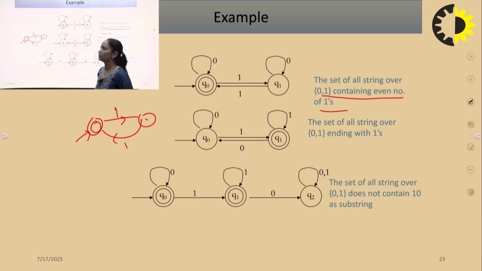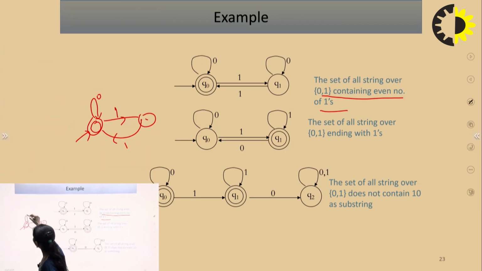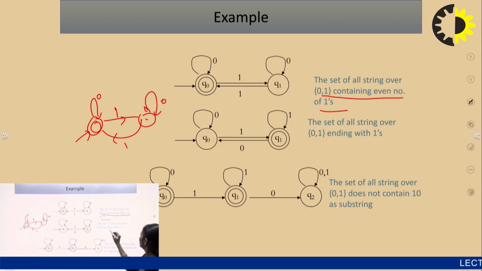What about 0? 0 can be any number. So for 0, in every state we can maintain a self loop. So this is the transition function. This is the transition diagram for all the strings over 0, 1 containing an even number of 1s.